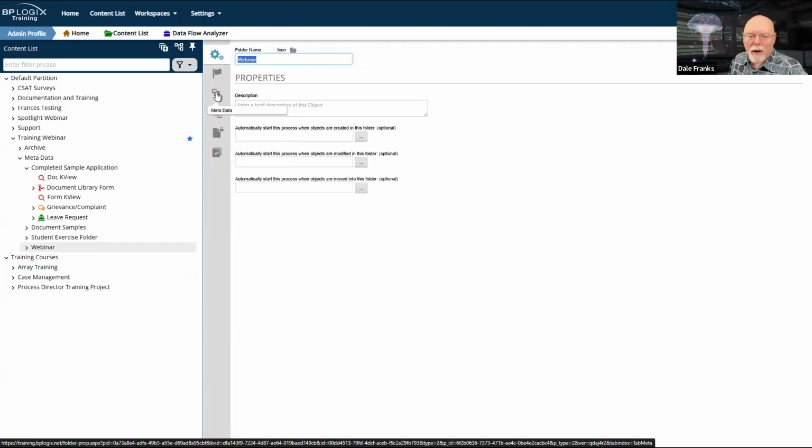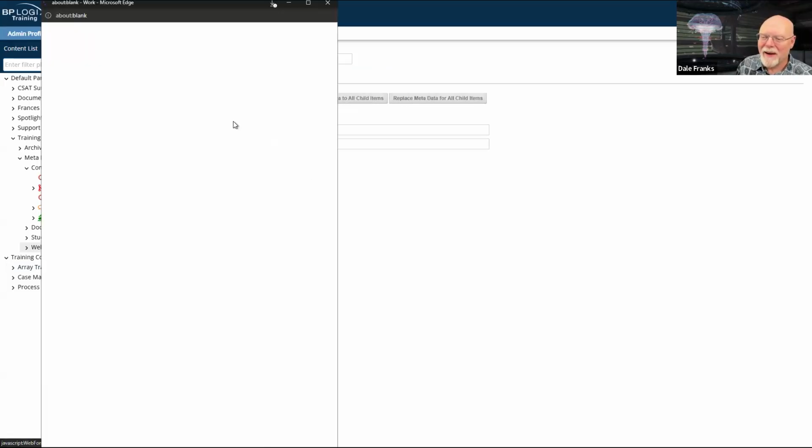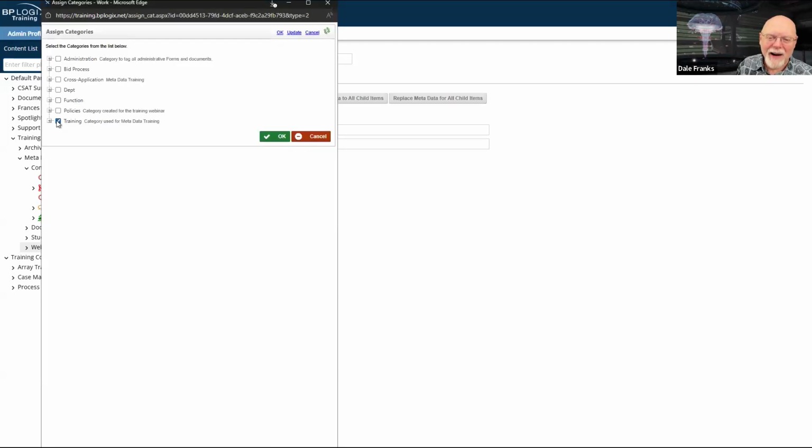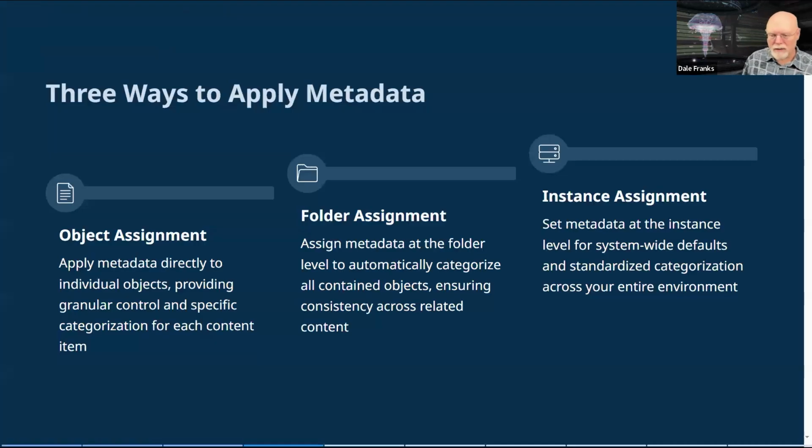So in the folder, there is a metadata tab. Now, I mentioned earlier that metadata exists. Now, I've already got metadata assigned. I apparently forgot to delete that. So this is what it normally looks like when there's no metadata assigned. Now, I have three different ways of assigning metadata. So we will go back and now take a look at this slide.